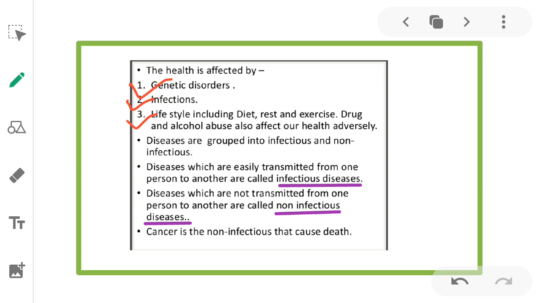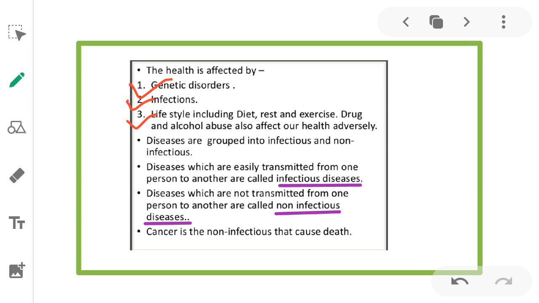Now, diseases are grouped into infectious and non-infectious. So let us define what infectious diseases are. Diseases which are easily transmitted from one person to another are called infectious diseases. So these diseases transmit from one person to another person. For example, common cold, cough.